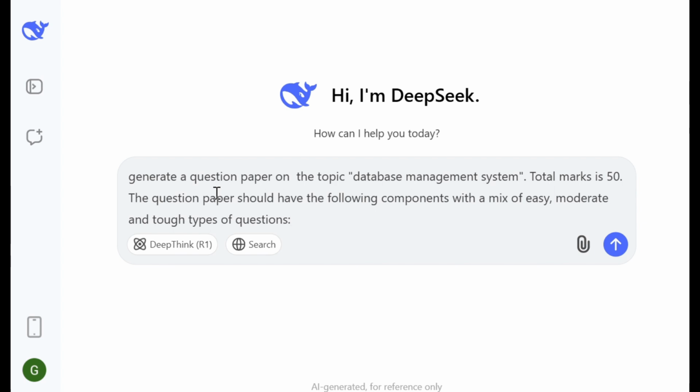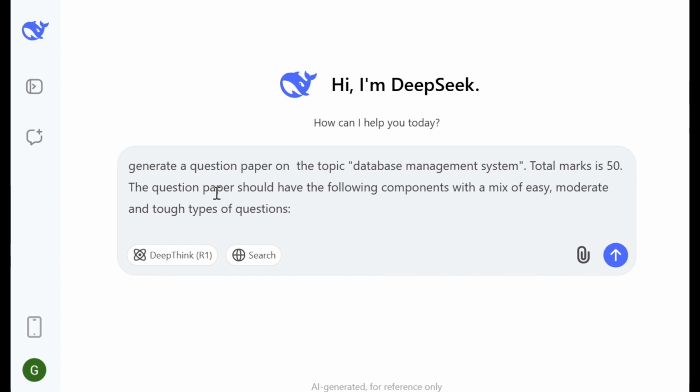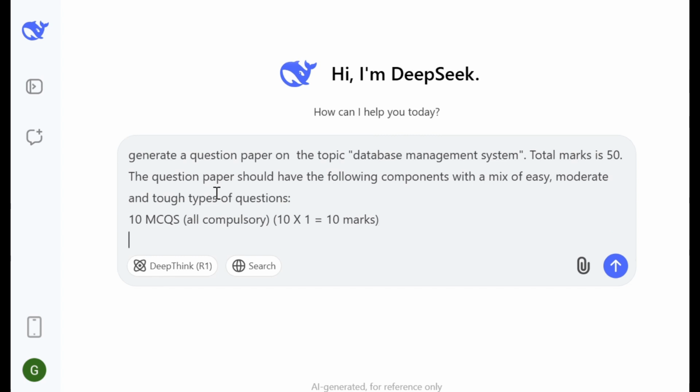I will press the shift key and I will press the enter key for a new line. Then I will give the instruction as I need 10 MCQs (all compulsory). So the structure will be 10 multiplied by 1 equal to 10 marks. Again, I will press the shift key and enter key for the next line.